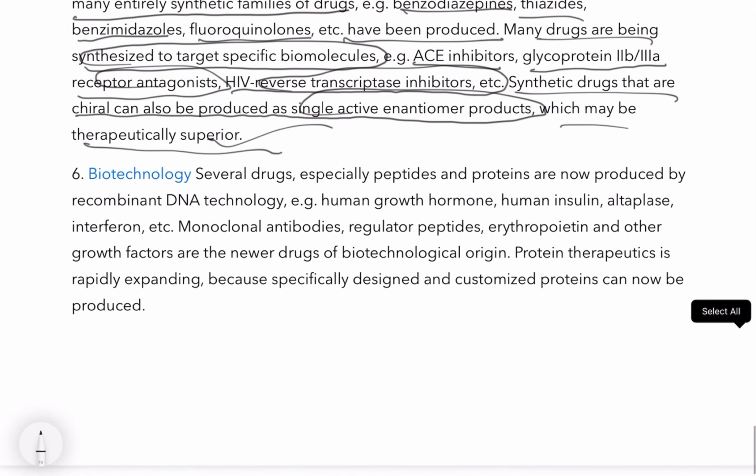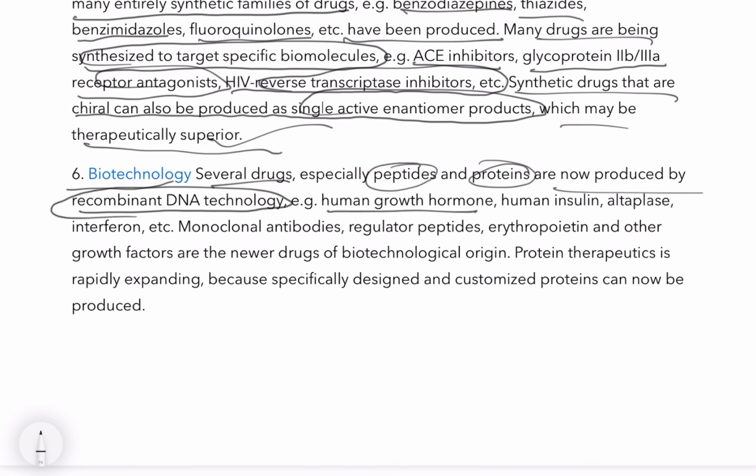And now the last topic of today's video is biotechnology. Several drugs, especially peptides and proteins, are now produced by recombinant DNA technology. For example, human growth hormone, human insulin, alteplase, interferon, monoclonal antibodies, regulatory peptides, erythropoietin, and other growth factors are the newer drugs of biotechnological origin. These are formed biotechnologically where the human body is not able to make them naturally. Like insulin, if the patient has diabetes and insulin is not formed properly, then this type of drug is given.